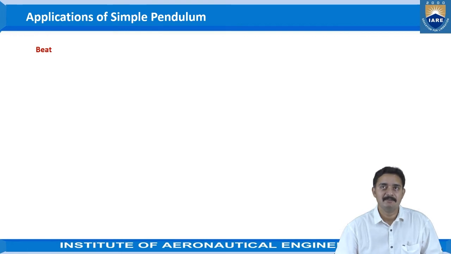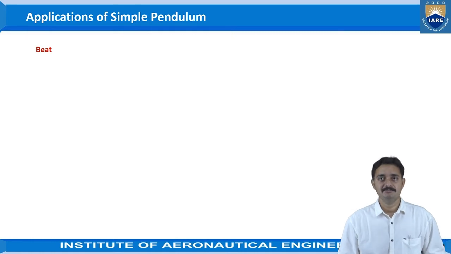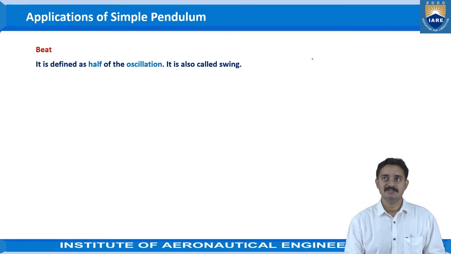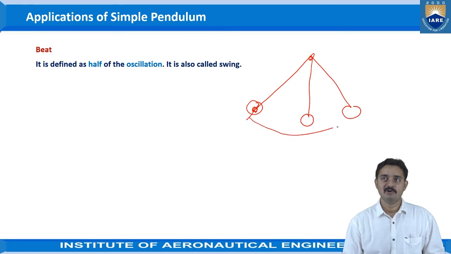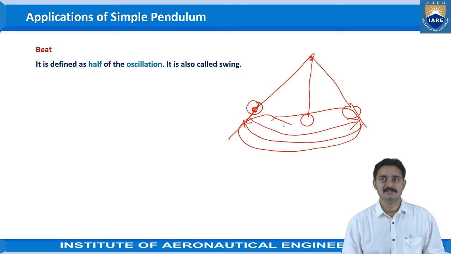Now, if we consider the applications of the simple pendulum, there are two important terms that we need to understand. One is beat, which is defined as half of the oscillation. It is also called a swing. We have already studied that an oscillation is a complete to and fro motion, that means the complete movement of the object to the maximum extent and again coming back to reach this maximum extent. This complete movement, one complete vibration, is called the oscillation.